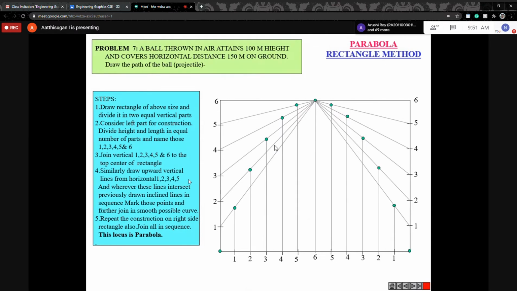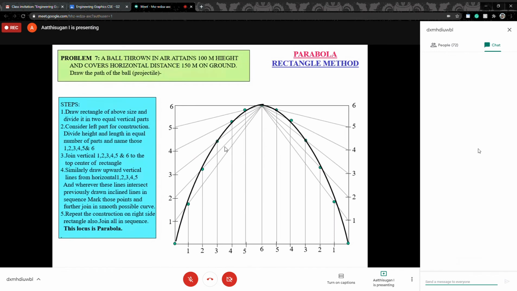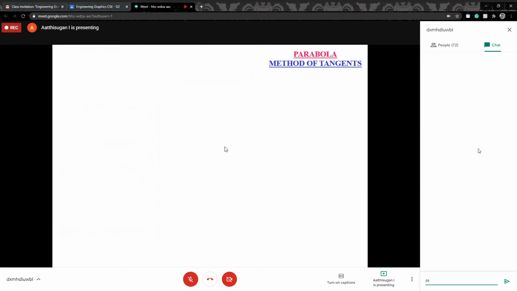Then join with the help of the spline option in AutoCAD. You are getting the shape of the parabola. Okay, this is a simple method: parabola using the rectangle method. Then I'll explain one more time.